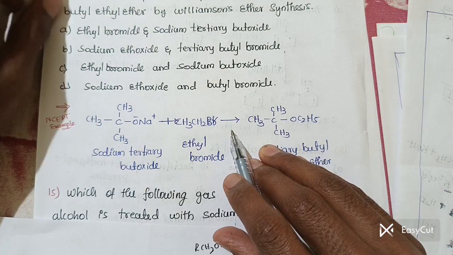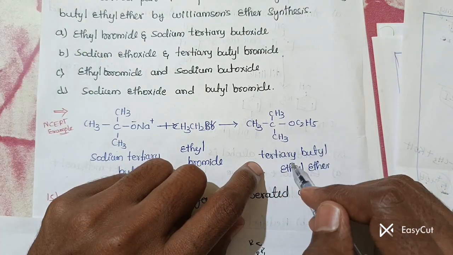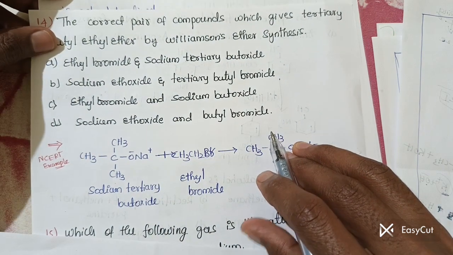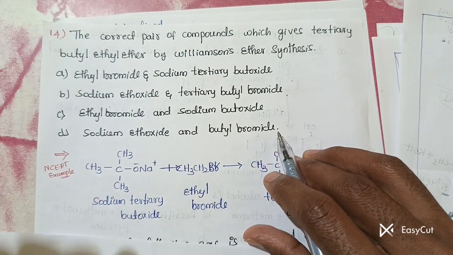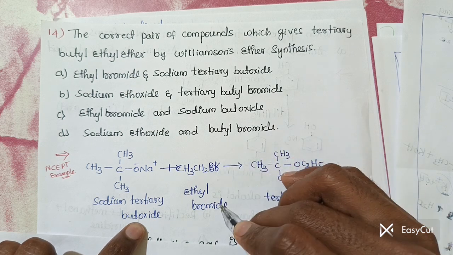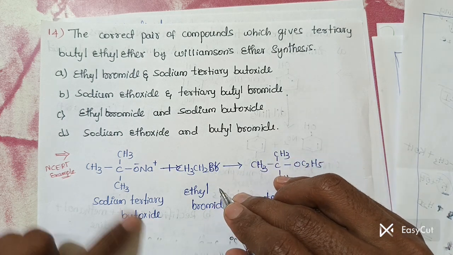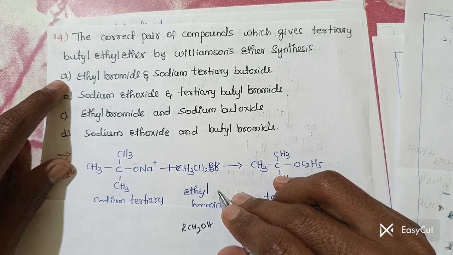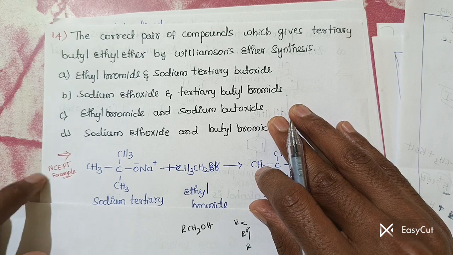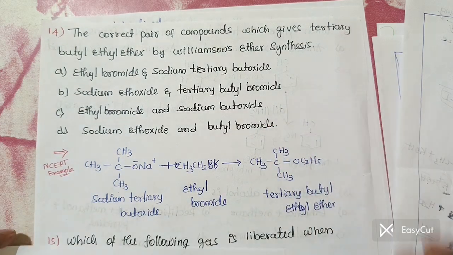So what is the question? To form this tertiary butyl ethyl ether, what compounds are we going to use? One is sodium tertiary butoxide, another one is ethyl bromide. Therefore your answer is A, ethyl bromide as well as sodium tertiary butoxide. This is the NCERT example, you should remember.